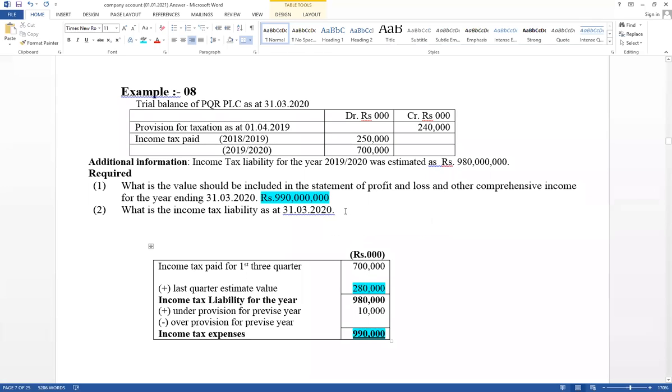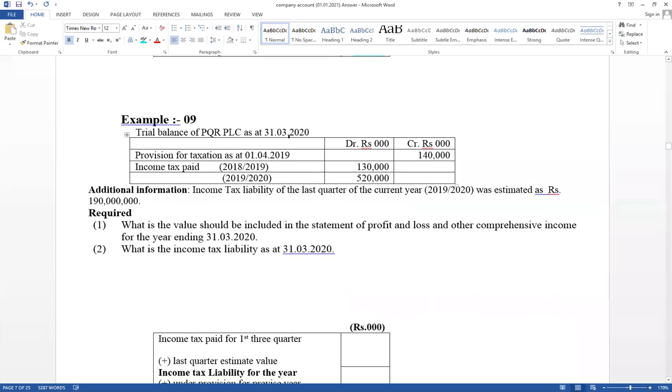This year's last quarter estimate value equal 280,000, under current liability in the financial position. Think, there is a difference here. The first quarter, second quarter and third quarter paid amounts are not given separately. Total value is given. As well as income tax liability for the year. Sometimes it is given, sometimes the last quarter estimate value is given. Right.